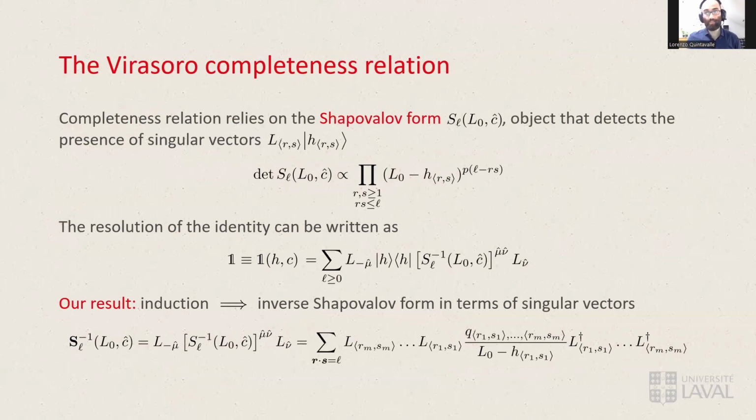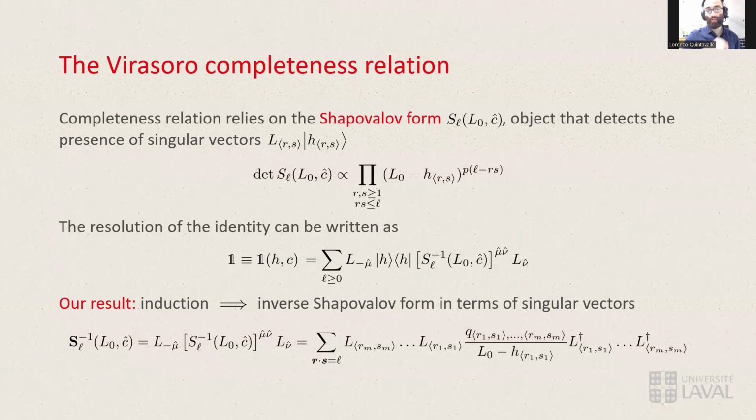Okay, for the first main result, it's important to discuss the Shapovalov form, which is also known as the Gram matrix for the set of states. And in the case of Virasoro, it can be thought of as that object whose determinant gives the Kac determinant, the one presented in the slide. This is, in particular, the object that dictates when singular vectors are present in a certain representation of the Virasoro algebra. This is relevant because the resolution of the identity can be written in terms of the inverse of this Shapovalov form, and this is already well known.